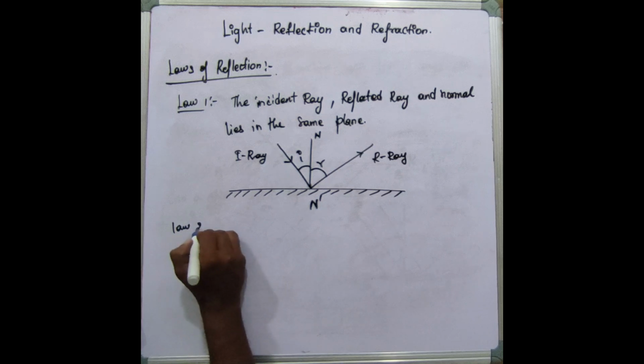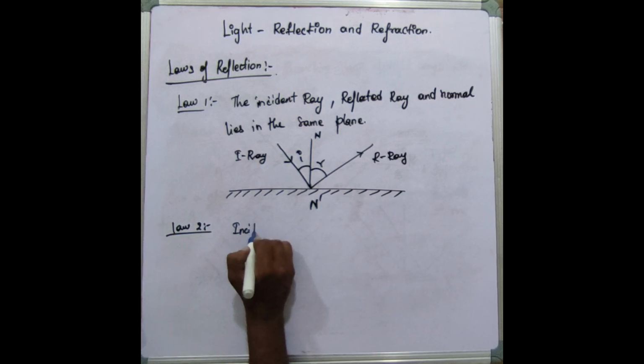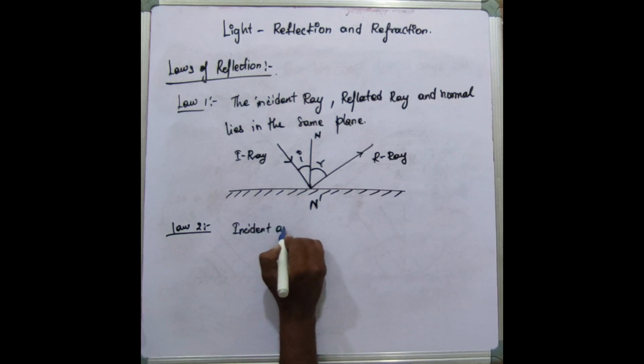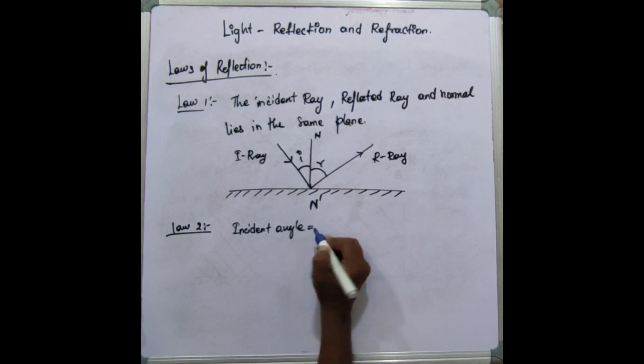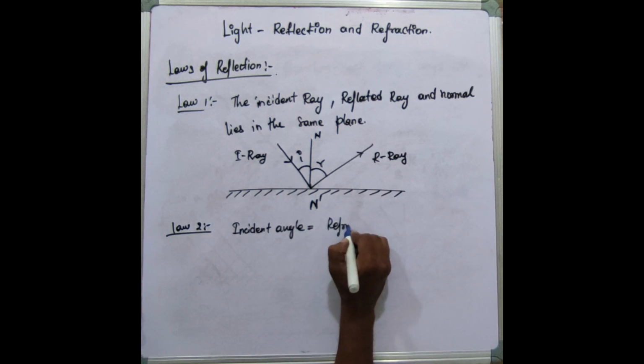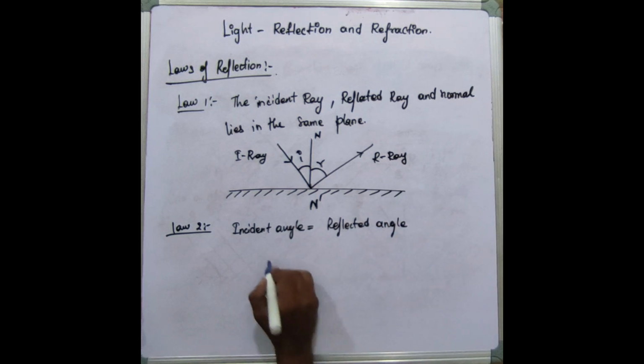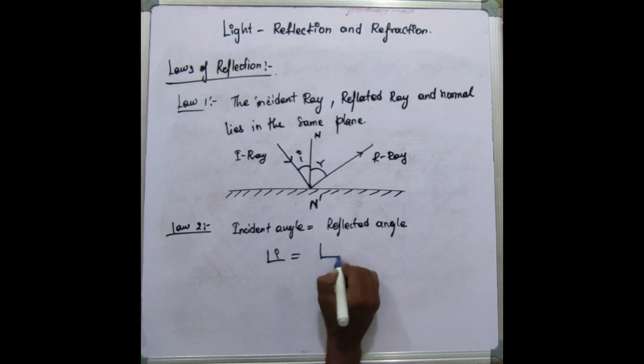And what is second law? Incident angle is equal to what? Reflected angle. That is, angle of incidence will be equal to angle of reflection.